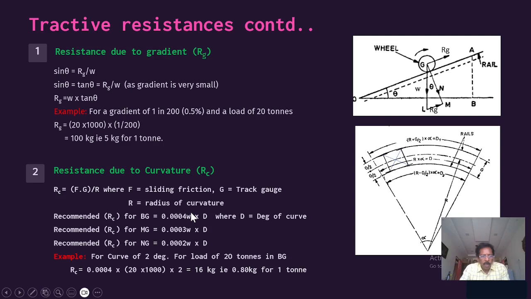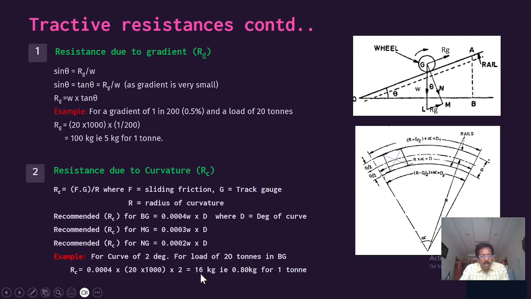If you see an example, for a curve of 2 degree with a load of 20 tons in BG, the resistance due to curvature is equal to 0.0004 into 20 tons converted into kg into 2 degree curve, equal to 16 kg.